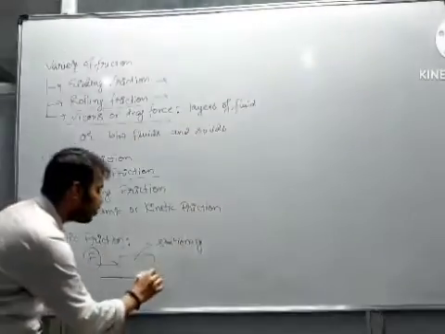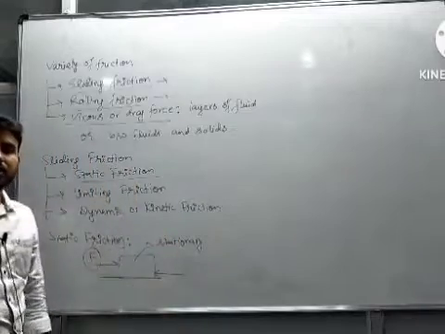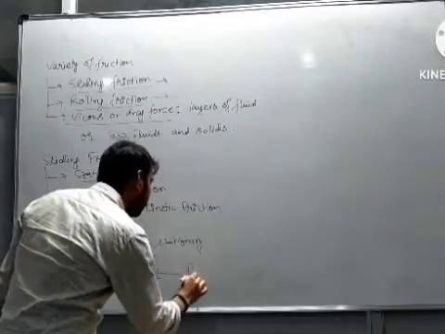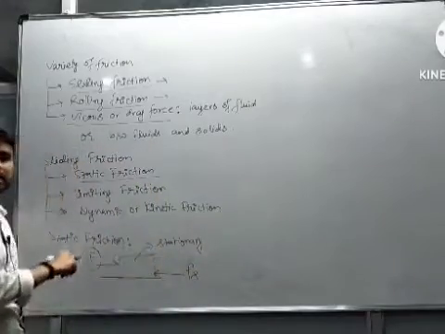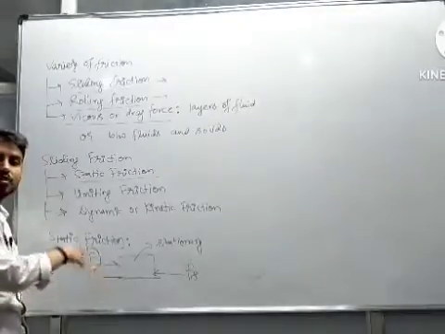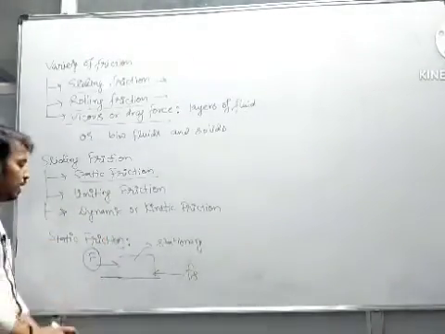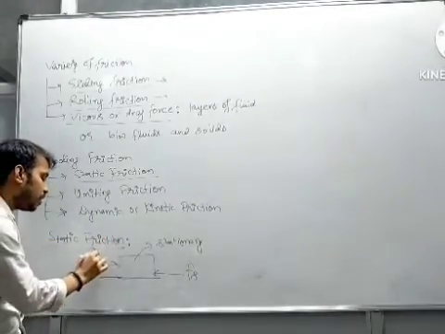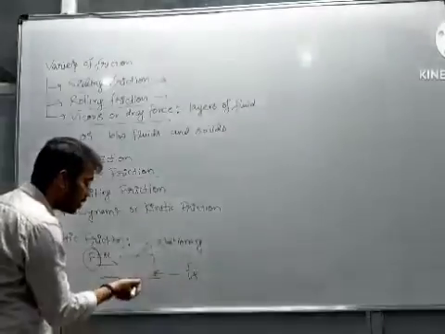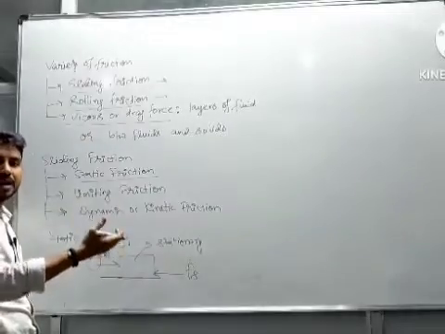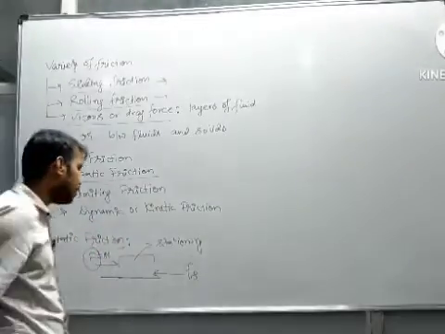This effort is counterbalanced by a friction which is called static friction, and static friction obviously must work in the opposite direction of the external force to counterbalance it, right? Let's say if we are applying a force of 1 Newton, the static friction must act in the opposite direction and have a magnitude of 1 Newton.